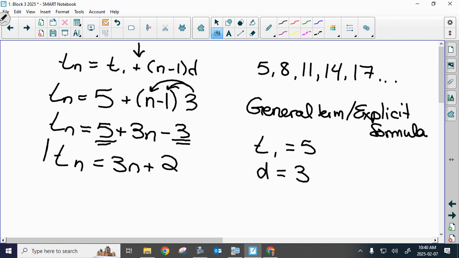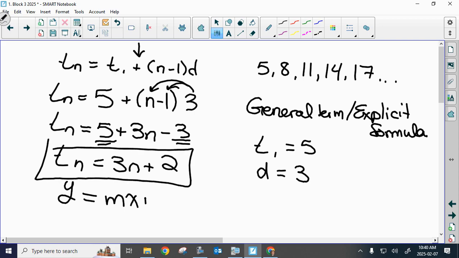And this should remind you of y is equal to mx plus b. Our rate of change is 3, which is our common difference. And we did this, right? This feels comfortable. You've been asked for the general term a few times. You know you're going to get to the general term. So this is for an arithmetic sequence.